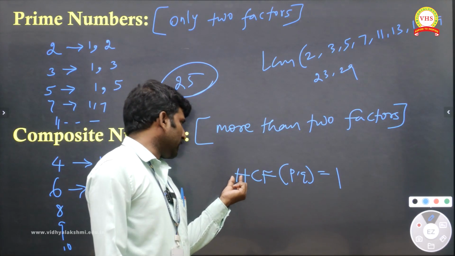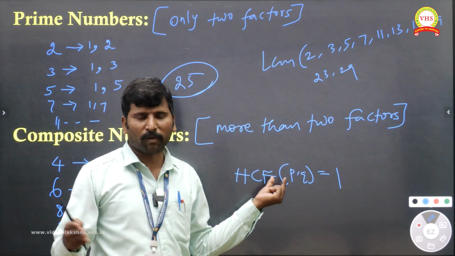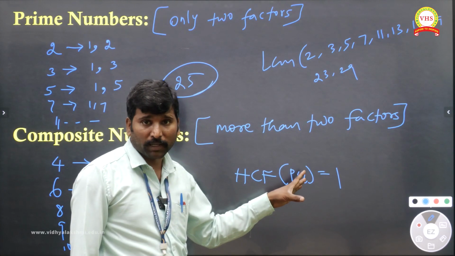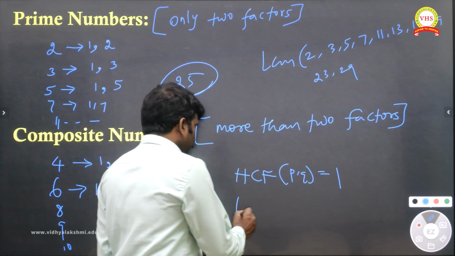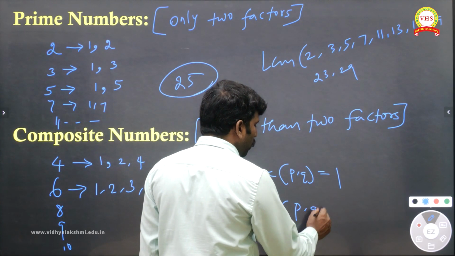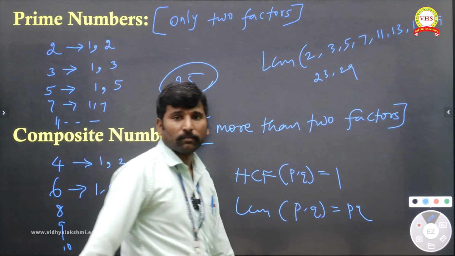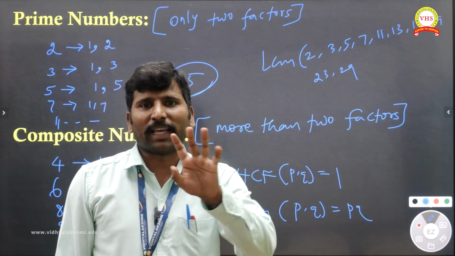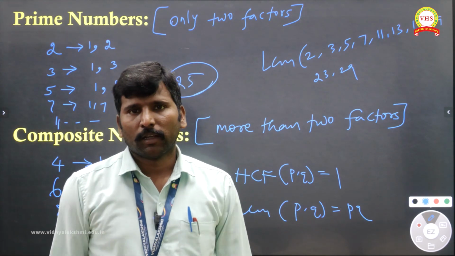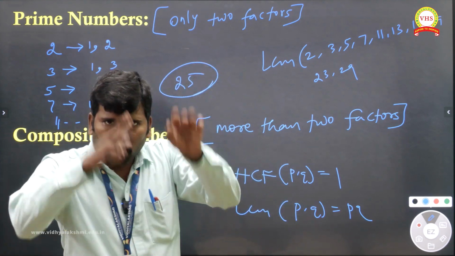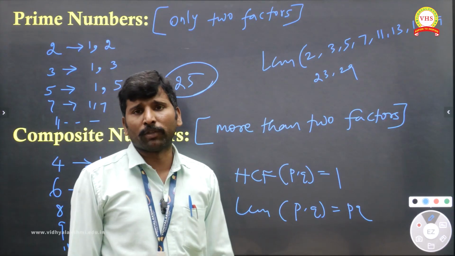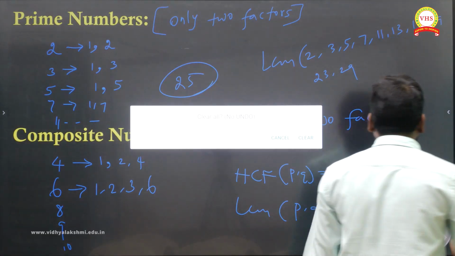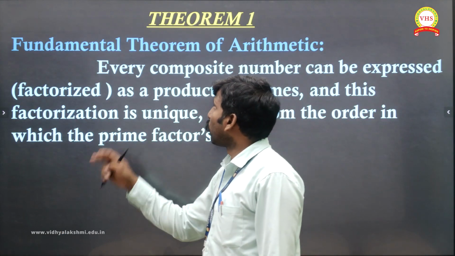HCF is the highest common factor. You have studied already what the highest common factor is in 6th, 7th, 8th, even 9th. The highest common factor for prime numbers is 1. And the LCM of P and Q, when P and Q are prime, is the product of the numbers. If 2 prime numbers are given and they ask for the LCM, you take the product. If they ask for the HCF, it equals 1. Blindly you can give this answer. So this is prime, this is composite. I hope you got an idea of what is composite and what is prime.